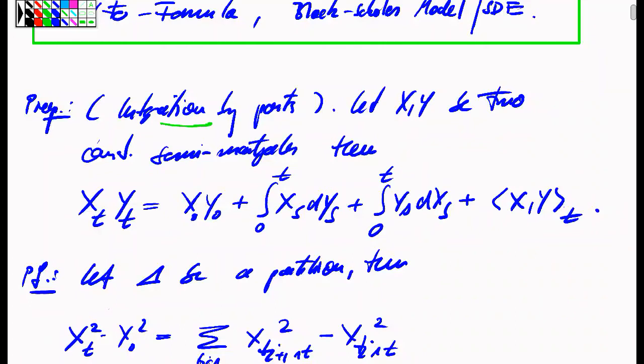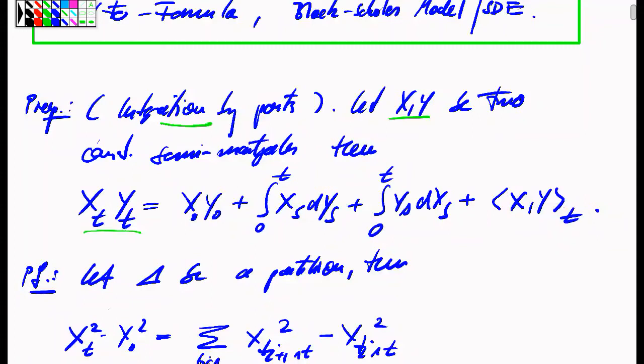The statement is as follows, namely that X and Y be two continuous semi-martingales. So two stochastic processes which are defined on the same probability space with a filtration which is indexed by the continuous non-negative time axis. And then we can look at the process which is obtained by pointwise multiplication. So think of two stock dynamics, X and Y, and by whatever reason you are interested in the product of the two values. So then the process which you look at is the product process.